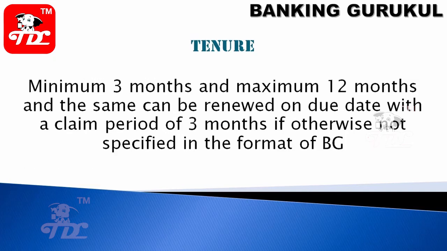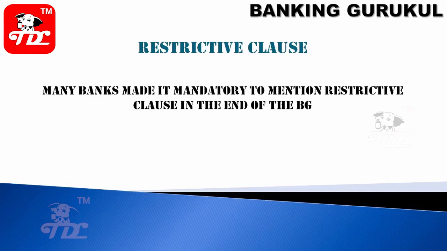What is the tenure for a bank guarantee? Minimum will be 3 months and maximum will be 12 months, and the same can be renewed on the due date with a claim period of 3 months if not otherwise specified in the format of the BG. So automatically after maturity you can renew it and you have a claim period of 3 months available. If it is not mentioned on the form, then it is not applicable. Restrictive clause: this clause will be active on the maturity or end of the BG. In case any clause is mentioned, it will be applicable at the end of the BG.